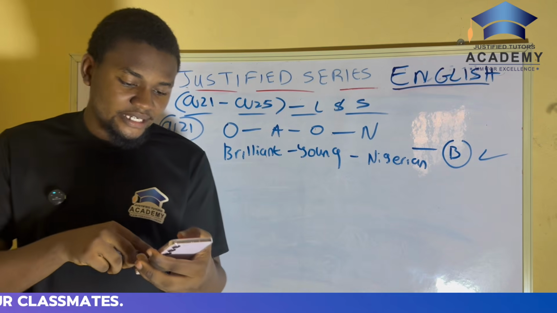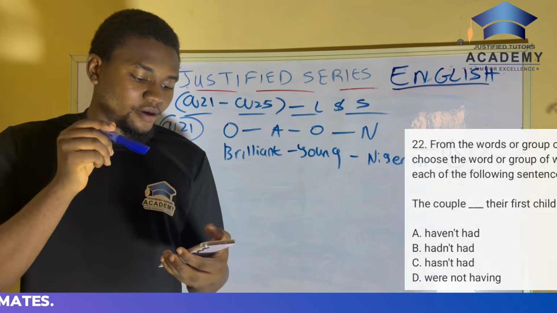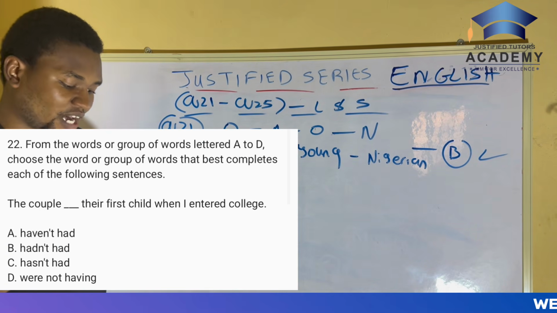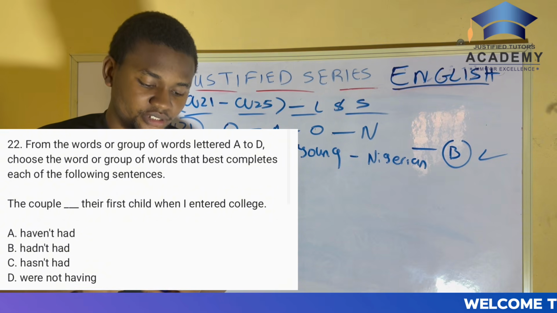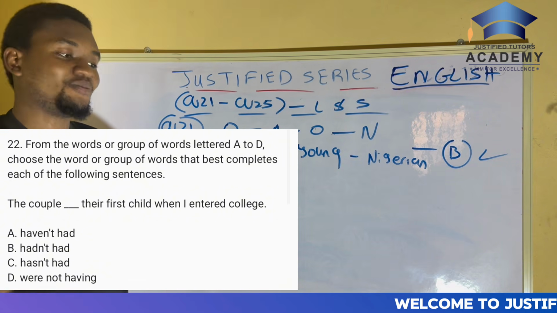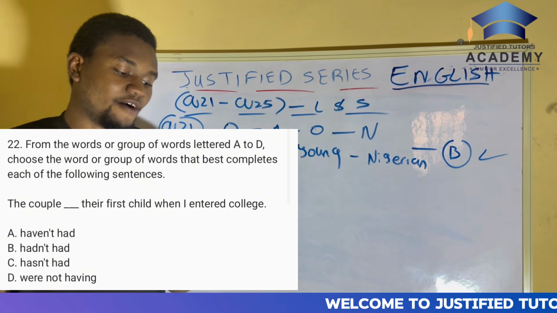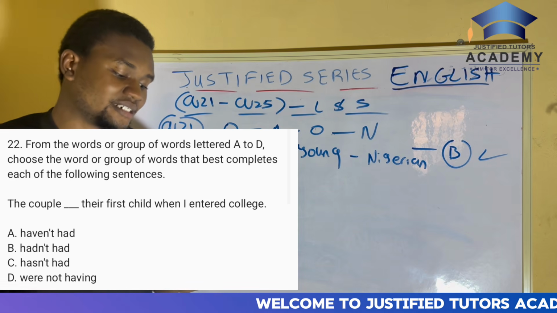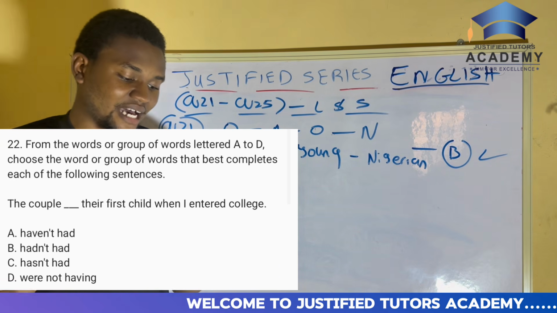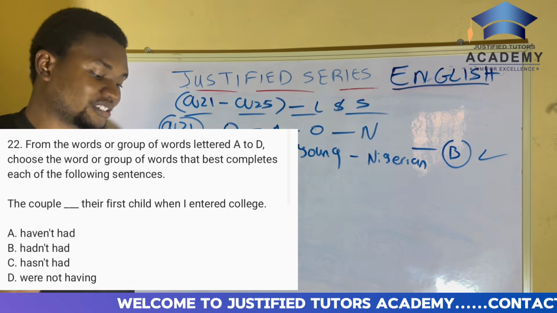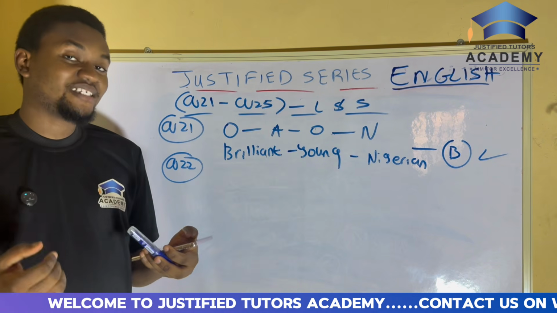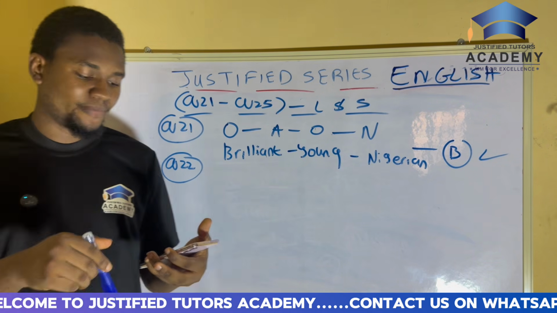Now question 22. It says: the couple dash their first child when I entered college. A, haven't had. B, hadn't had. C, hasn't had. And D, were not having. What is the correct answer to this question? Just type it in the comment section.